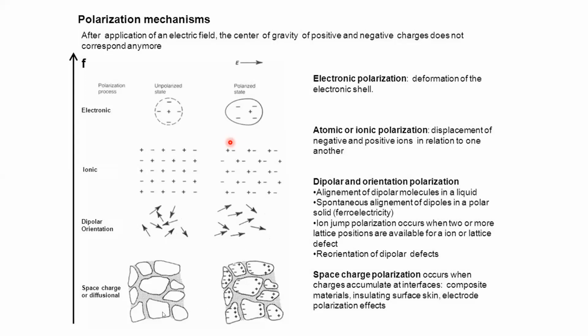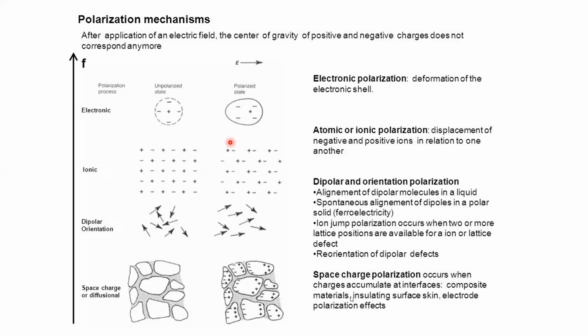But this is the space charge polarization. In space charge polarization, one molecule to another molecule can arrange like this. Because you apply the electric field, the positive charges are going to be arranged at the outlet, and negative charges are going to be induced in that material. The positive and negative charges are arranged like this. This type of polarization is called space charge polarization, which takes place in battery charging and discharging processes.